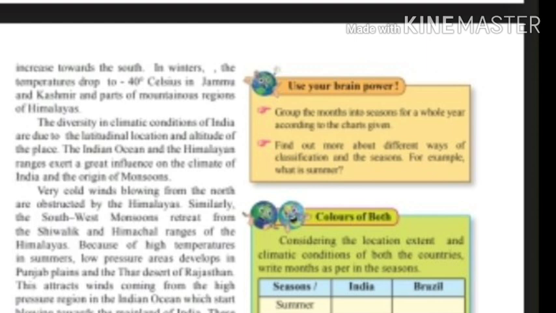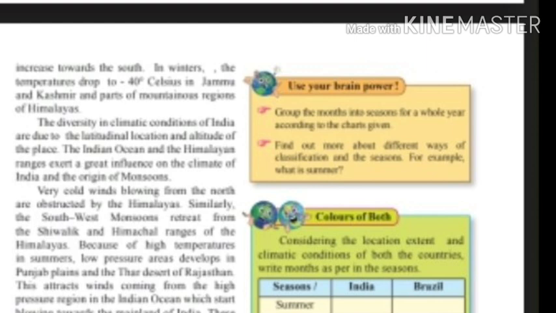As the moisture-laden winds are obstructed by the Himalayan ranges, they return from the Himalayas and start their returning journey. Retreating monsoon winds blow from the northeast towards the Indian Ocean and bring rainfall again to some parts of the peninsula. This is the retreating season of monsoon in India. Nevertheless, the climate of India is hot throughout the year.